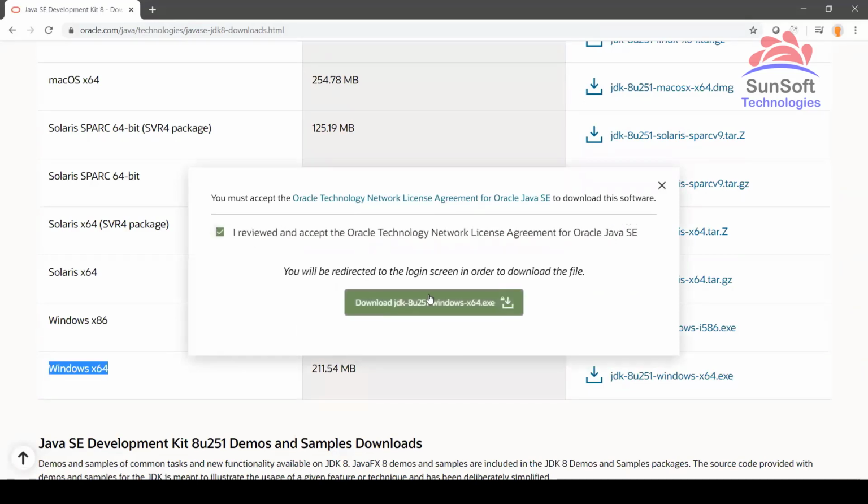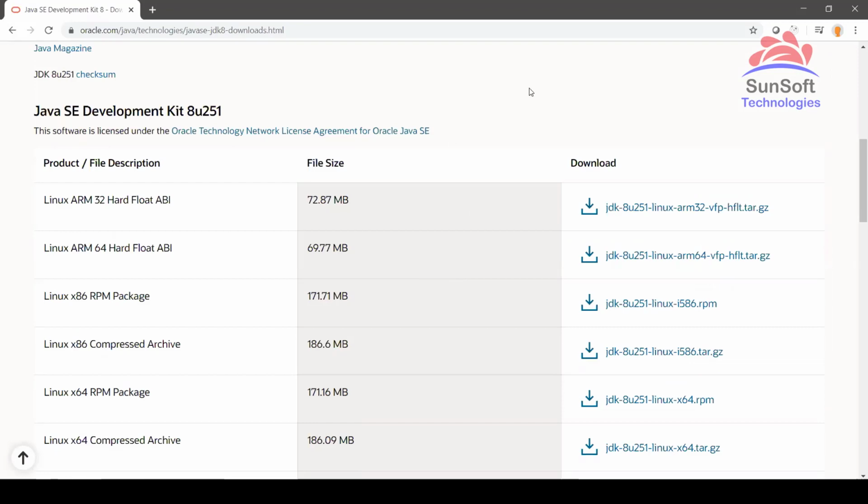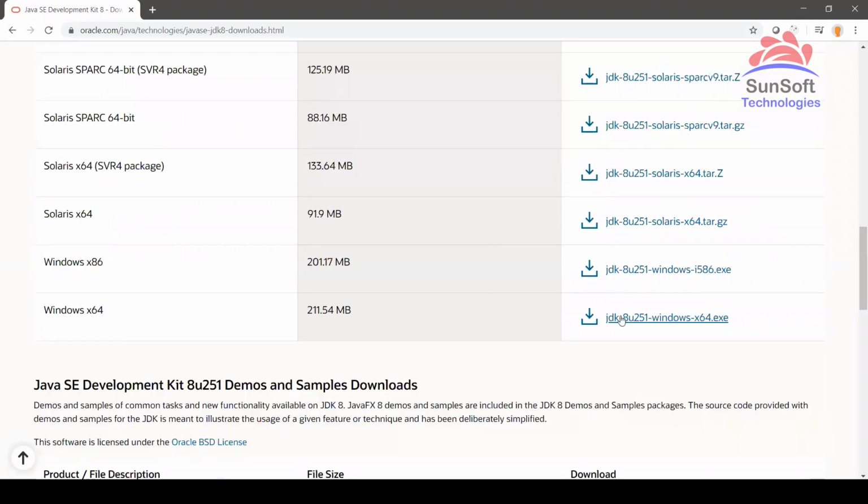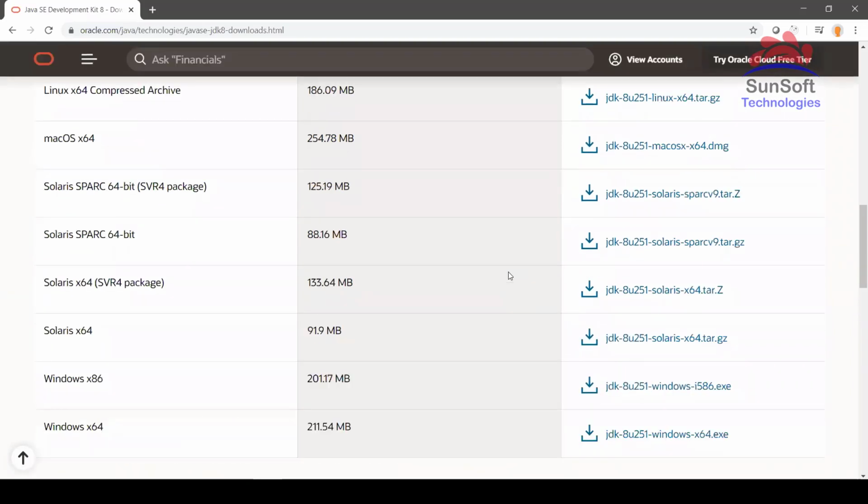Yes, I have reviewed and accepted, and we will be looking at Eclipse also at the end. What I prefer is that you download this separately first, because I am going to show you on Notepad first. I am not going to show you on Eclipse initially, because Eclipse will hide many details, and then you will not be ready from the certification point of view. Certification is never in terms of Eclipse; it is purely the coding concepts of Java. If you directly work on Eclipse, many of the concepts will be hidden and will not be clear.